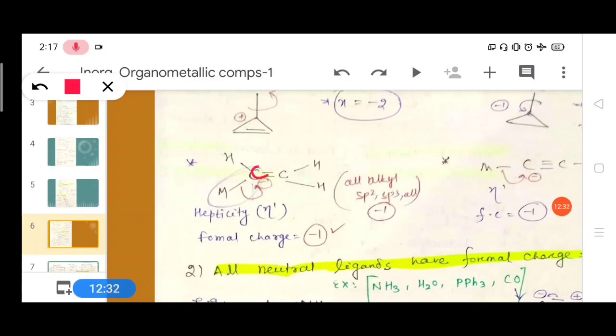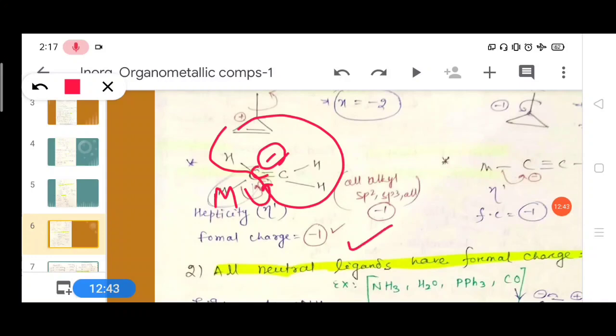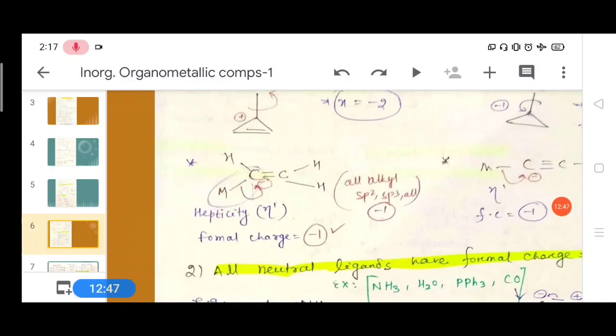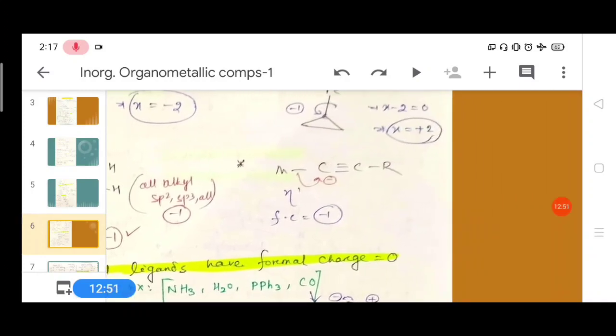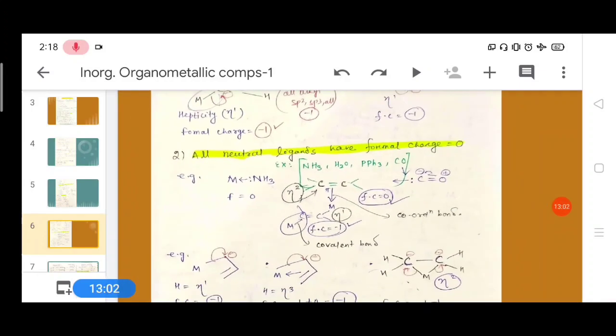Carbon is more electronegative, and metal is less electronegative, then electron will pull towards this. After heterolytic cleavage, it is -1. Then the CH3 methyl group has -1 charge and hapticity is eta 1. All alkyl groups, sp2, sp3, all alkyl groups have -1 charge. Here also it is an sp carbon atom, it also has formal charge -1.